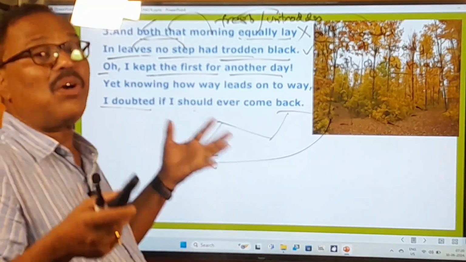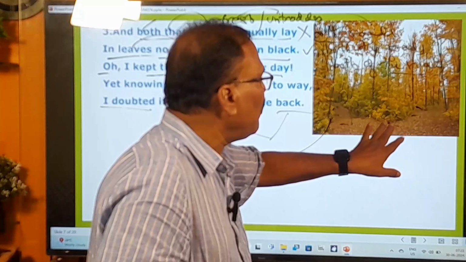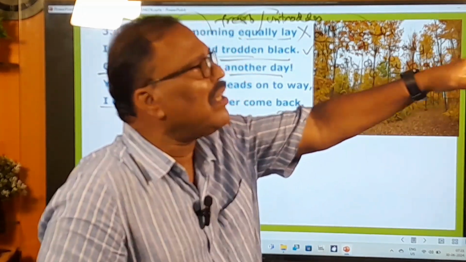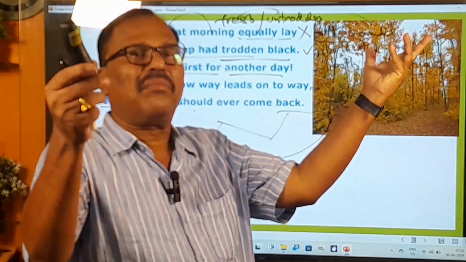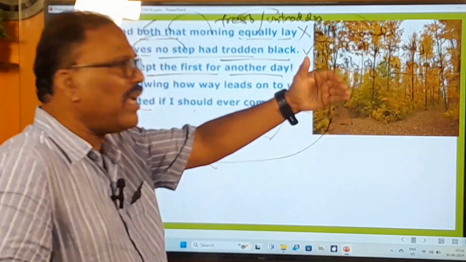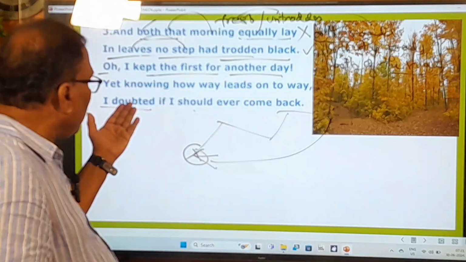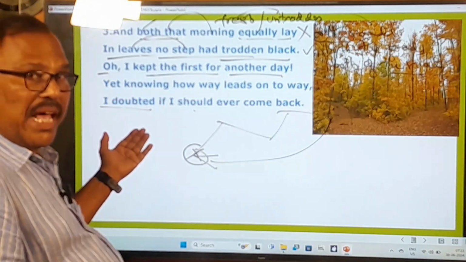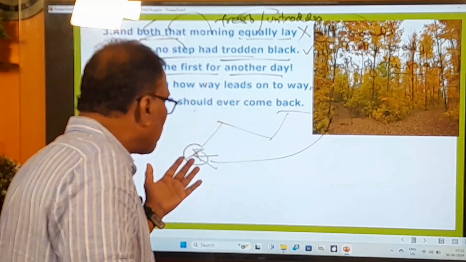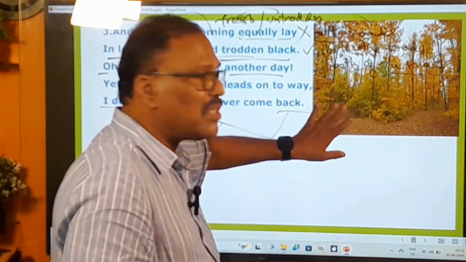He is expressing his doubt, because if he goes along this road, what happens? It might link up with another road, or with that another road. He might get lost somewhere. He may not come back to this spot again. So that's why the poet is expressing his doubt and says that whether he can come back to that spot, whether he can return to that spot in order to walk on this first road.